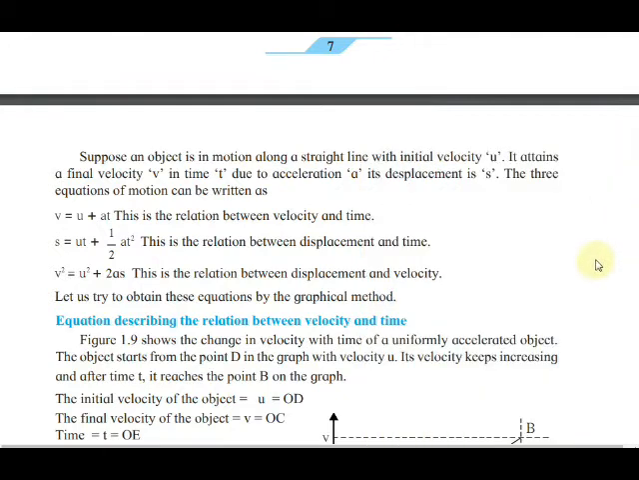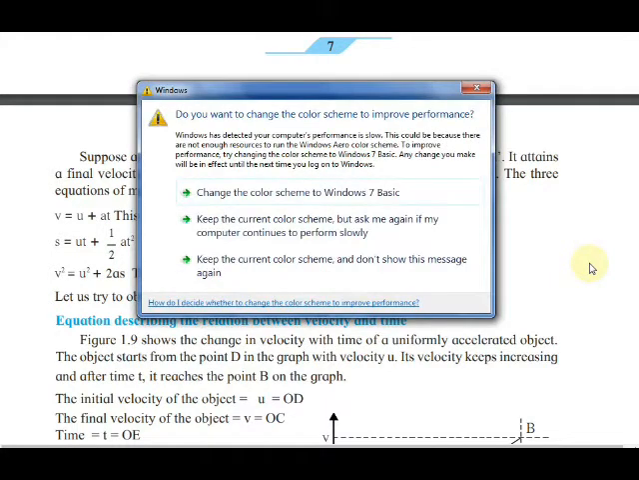Next, v square is equal to u square plus 2as. Again, one more equation: displacement and velocity, v square is equal to u square plus 2as. First equation, velocity and time, v is equal to u plus at.